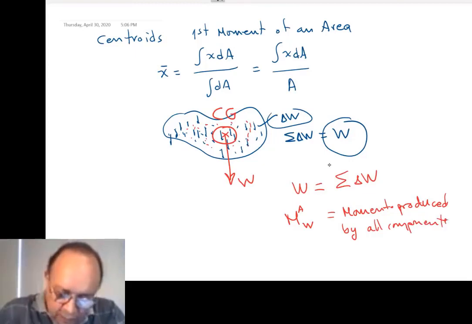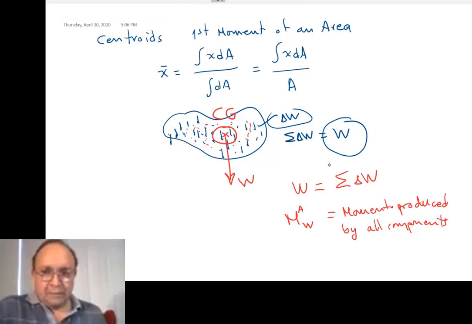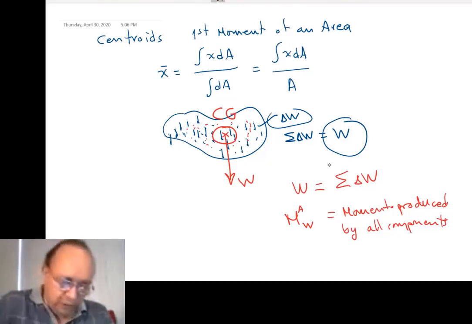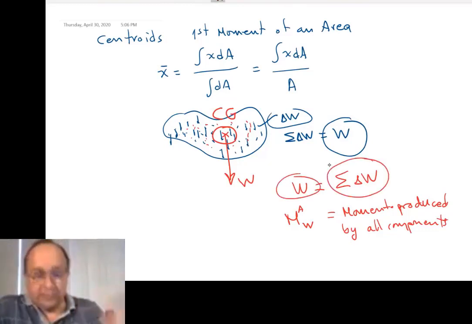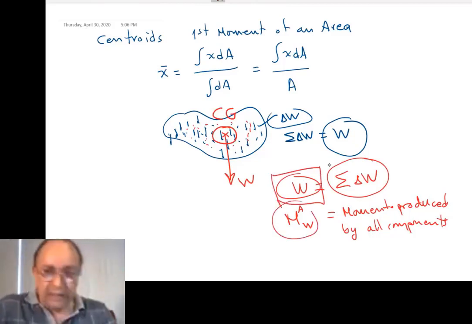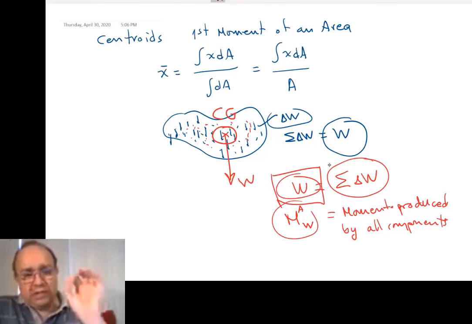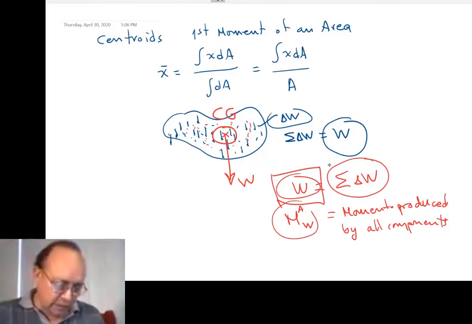That's how we calculate the location of the center of gravity. The summation of all the weights has to be equal to the total weight, which is common sense, and the location is such that the moment produced by the whole weight is the same as the moment produced by all the pieces together.